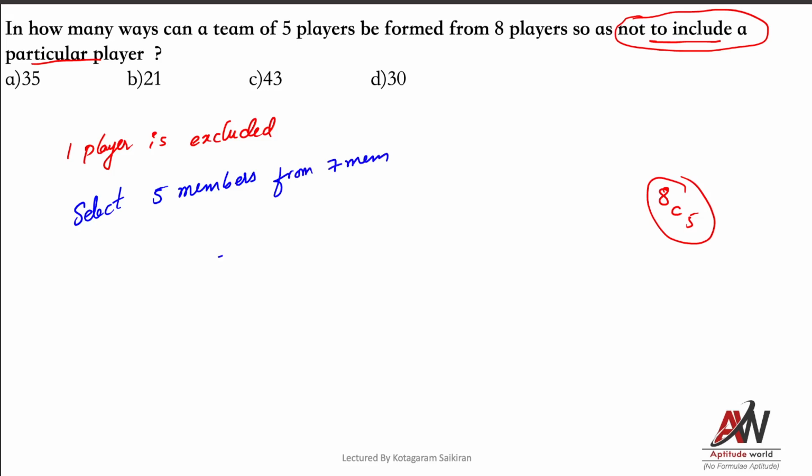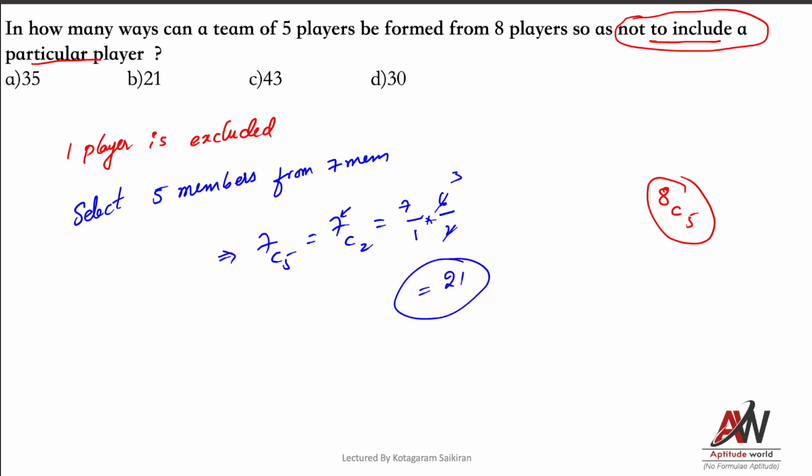That can be written as 7C5, which is nothing but 7C2, since nCr equals nC(n minus r). I have given all the shortcuts in the class. Now fill this with the numbers: 7, 6, and then slot numbers 1 and 2. So 1 threes are 3, 7 threes are 21. 21 ways I can form the team. Even if you take 7C5, you will get the same answer.